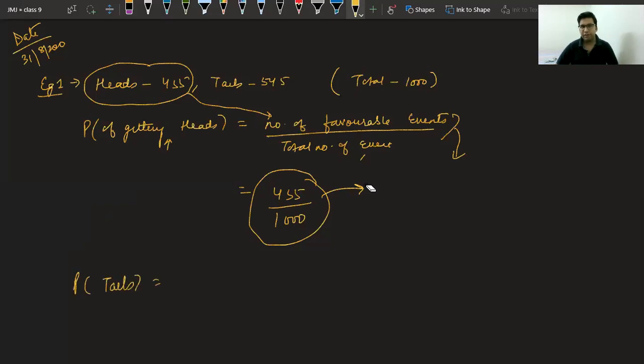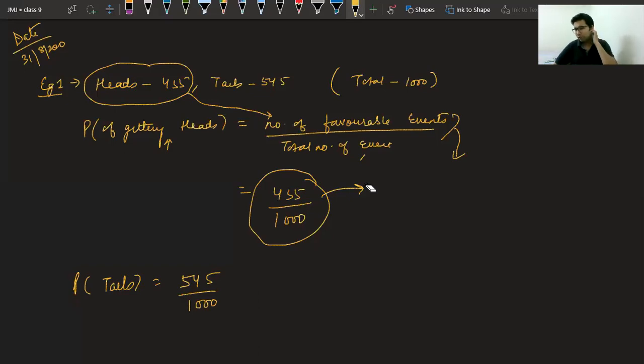Very easy. Similar way, you can say 545 upon 1,000. So the answer is 0.545, or you can leave it in fraction only, no issue. Okay, class, one more concept is there: sum of probabilities. In this case of tossing a coin, we have taken two events, heads and tails. Is there any other event possible? In tossing of a coin, is there any other event possible? Can we get anything else?